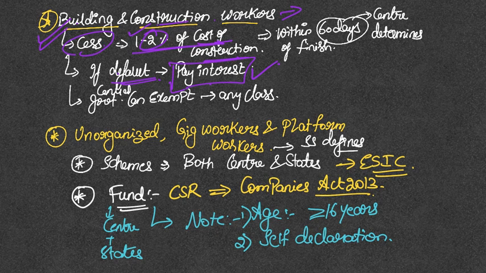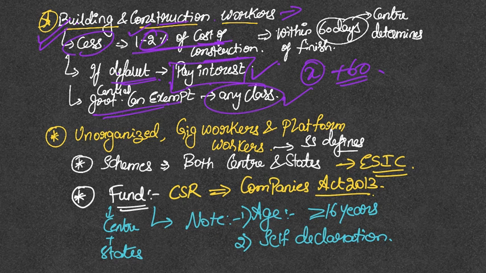What is the time period? Say the project work is finished on a day X. Now X plus 60 is the last date for depositing this amount in the particular fund. So the central government can exempt certain classes of construction companies, and this can be notified from time to time. We have already discussed this.